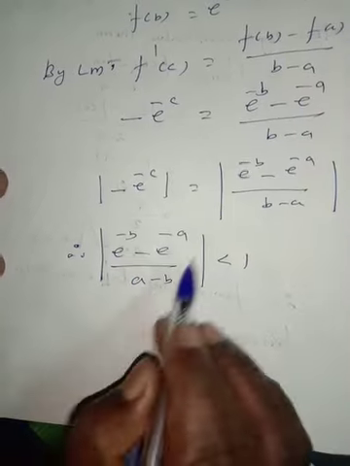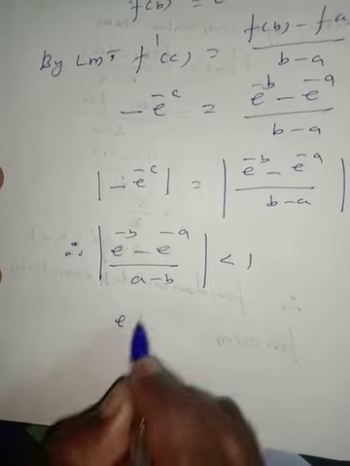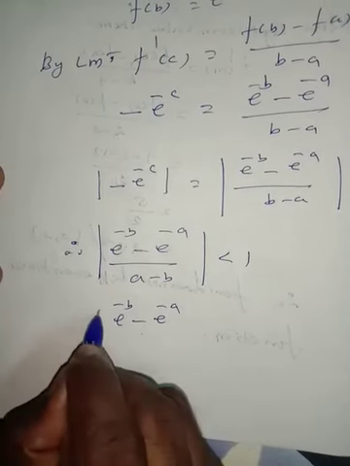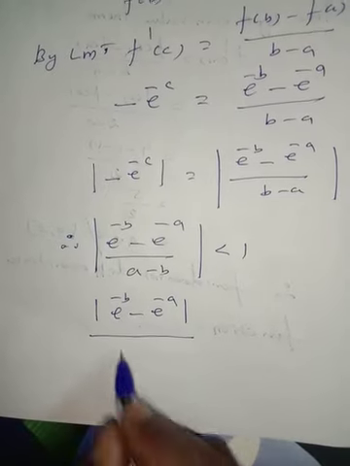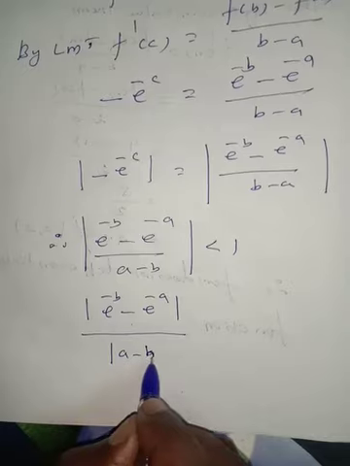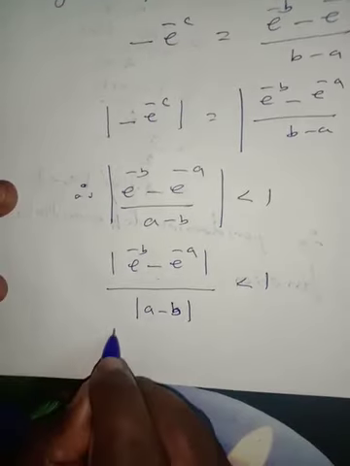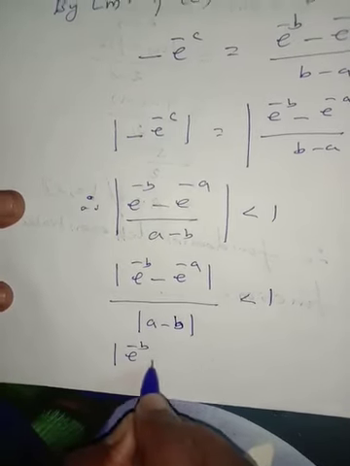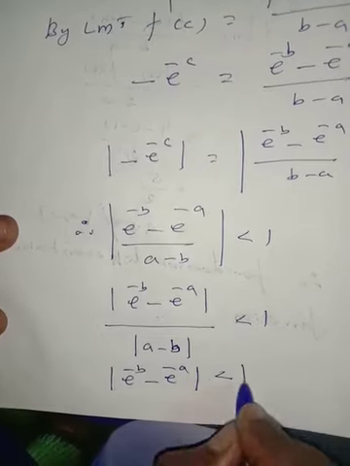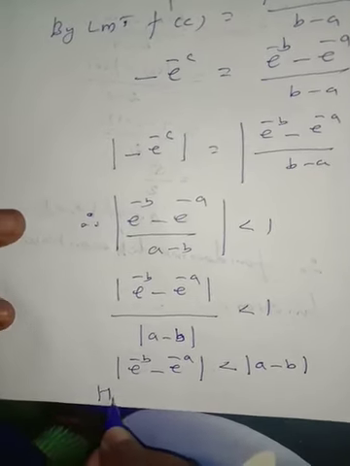Now, modulus of a by b means modulus of a divided by modulus of b. Therefore, modulus of e to the power of minus b minus e to the power of minus a divided by modulus of a minus b is less than 1. This means the modulus of e to the power of minus b minus e to the power of minus a is less than modulus of a minus b. Hence proof.